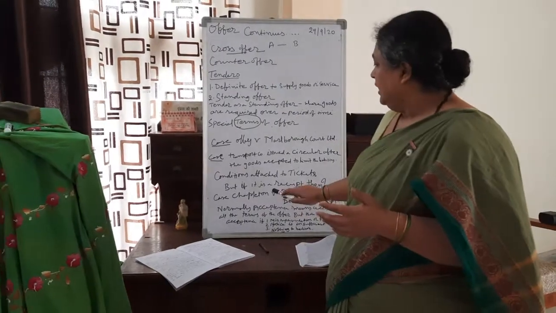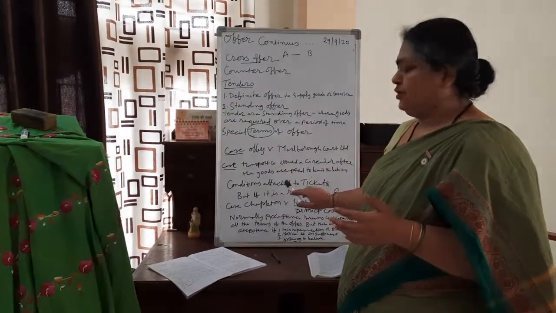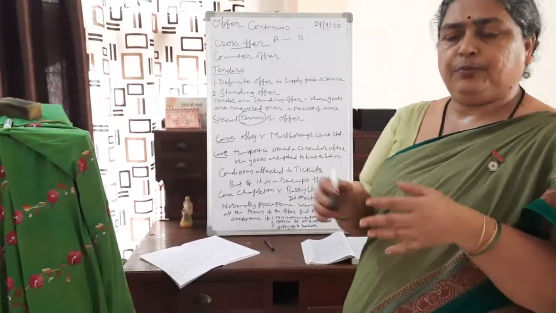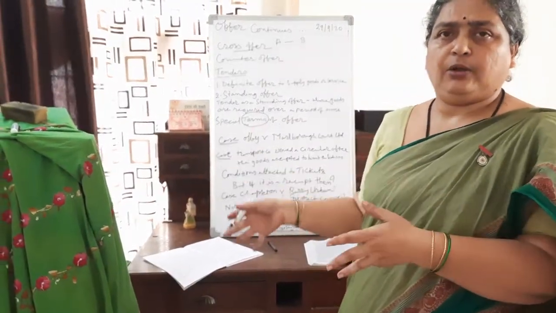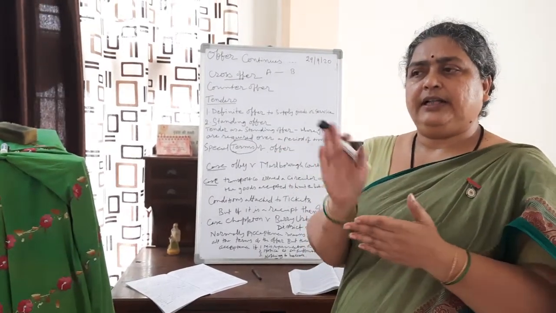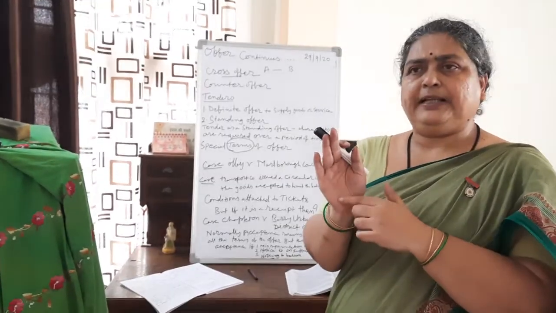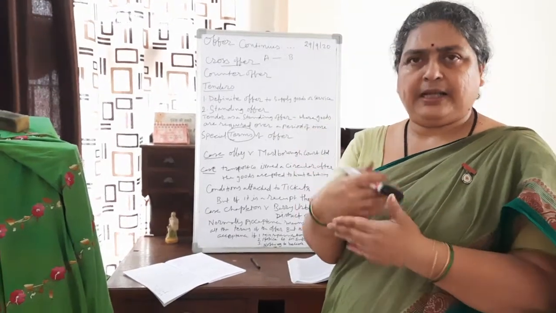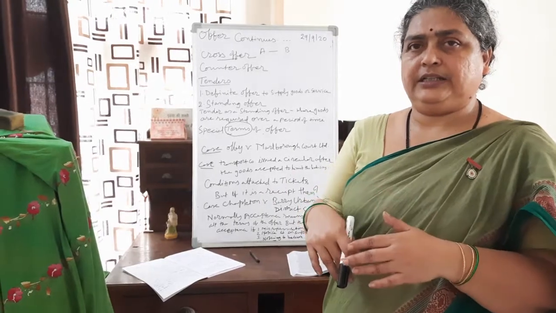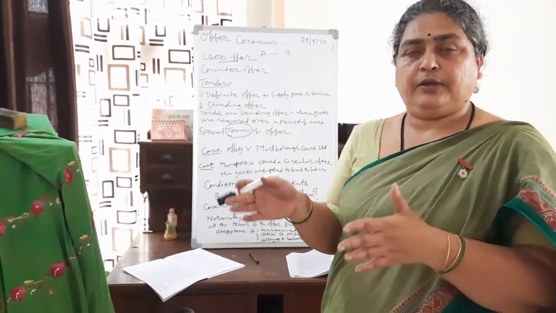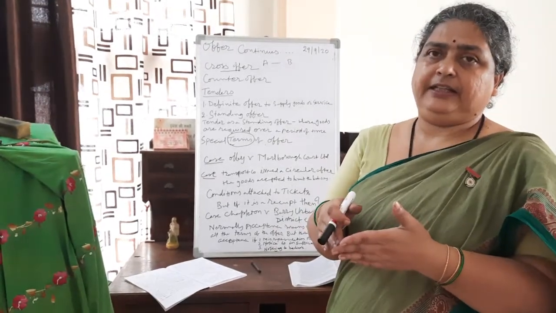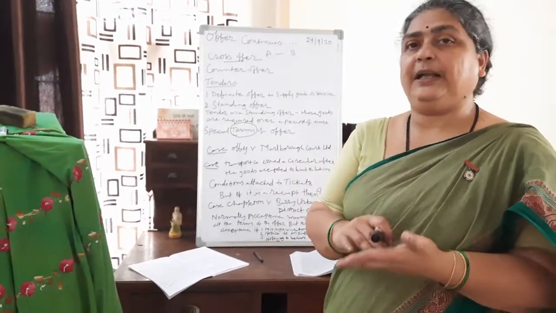Next, conditions may be attached to tickets. For example, if you go to a railway station and you put all your luggage in the cloak room, they will issue you a ticket. And on that ticket, it is written that please look for further conditions at the back. If that attention is taken and you look into those conditions, like what railway authorities are liable for, how much loss, everything, those terms and conditions are binding.